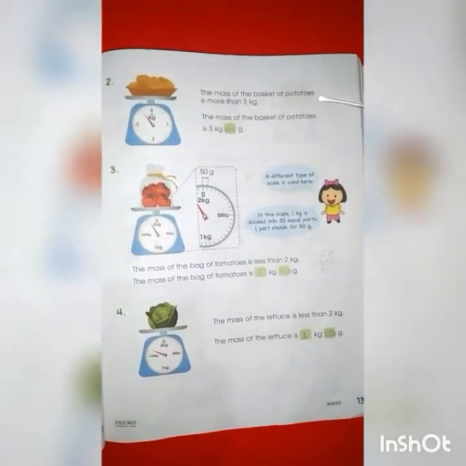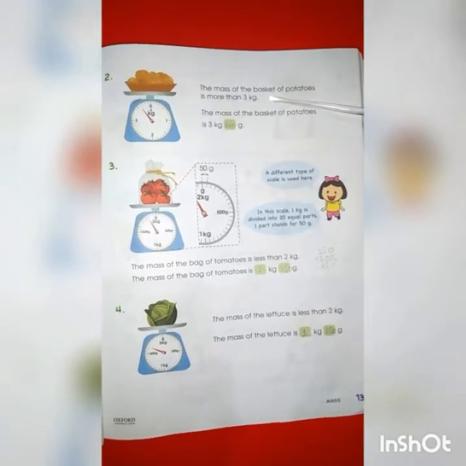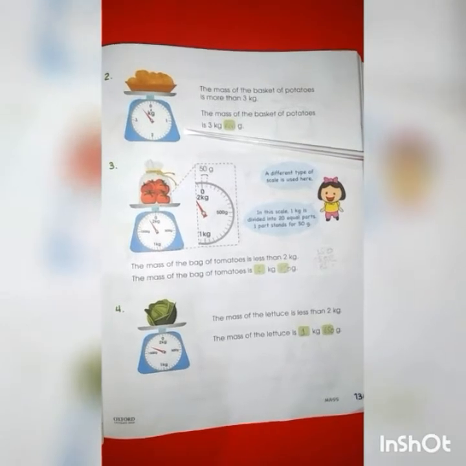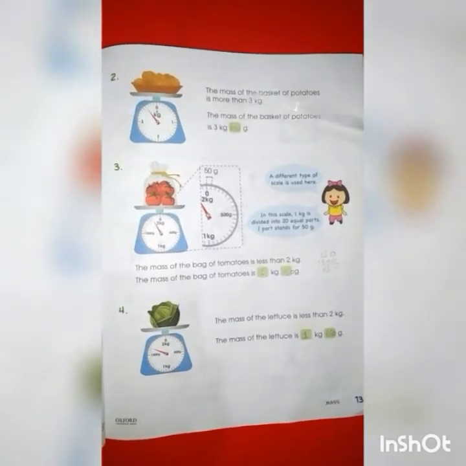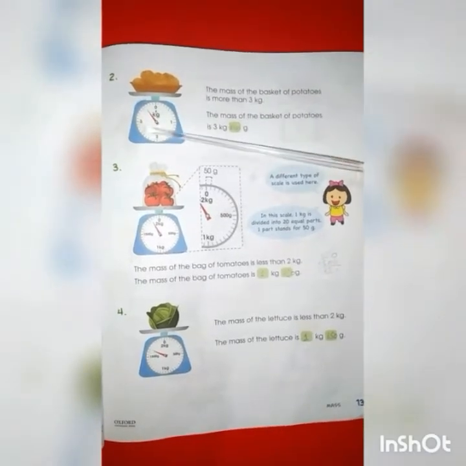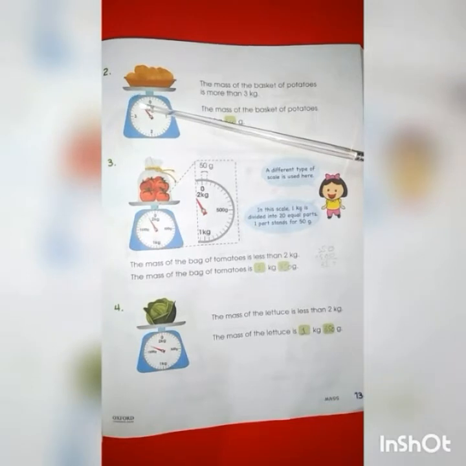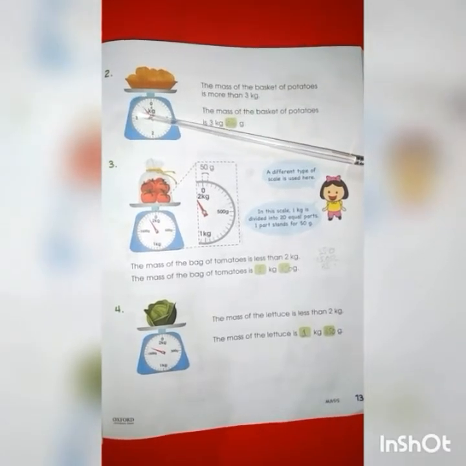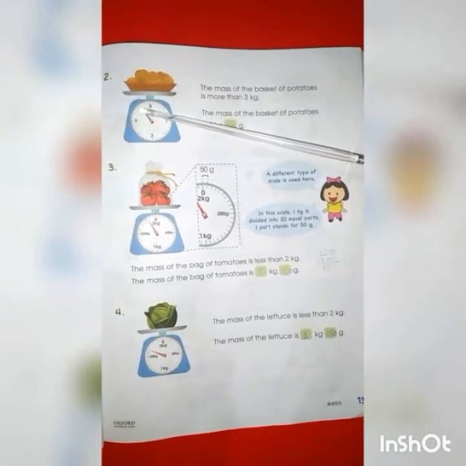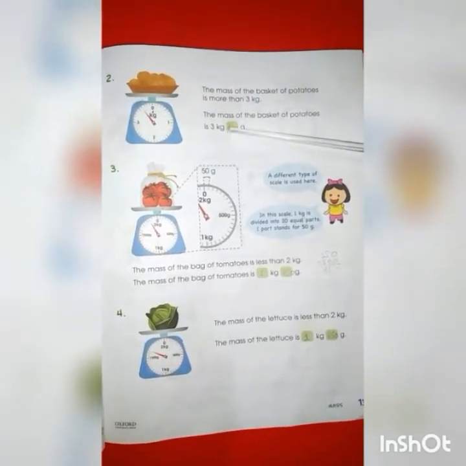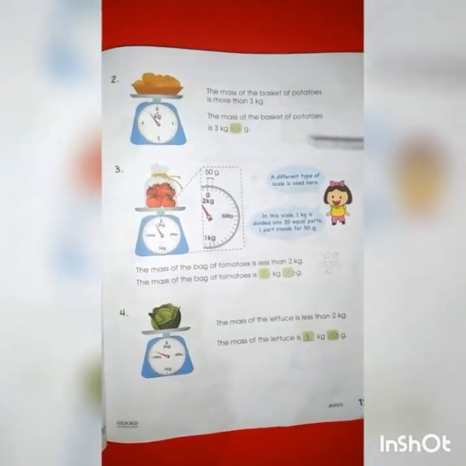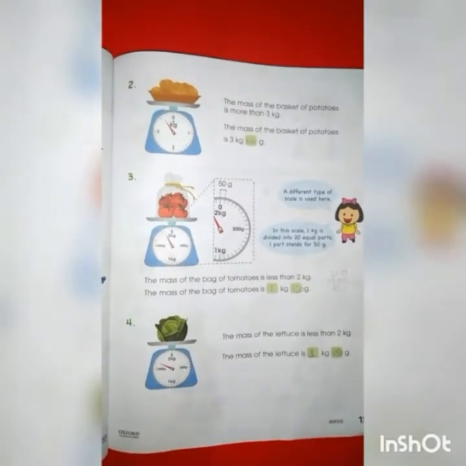Number 2. The mass of the basket of potatoes is more than 3 kg. As you can see here, the mass of the basket of potatoes is 3 kg and 600 grams. After 3 we have 6 marks, and each mark stands for 100 grams. When we add these marks, we get 600. It means that the mass of the basket of potatoes is 3 kg and 600 grams.